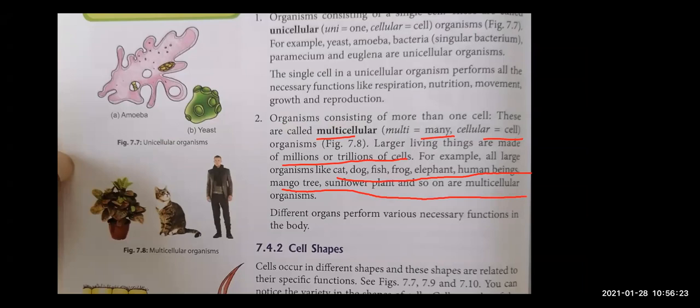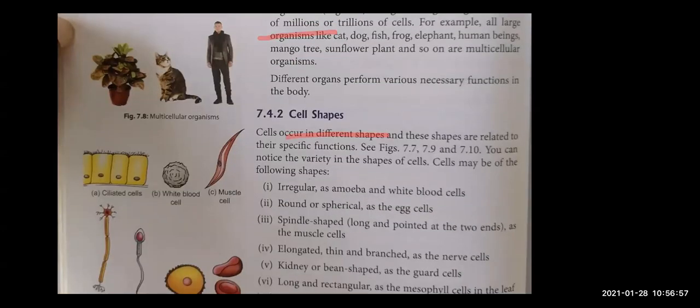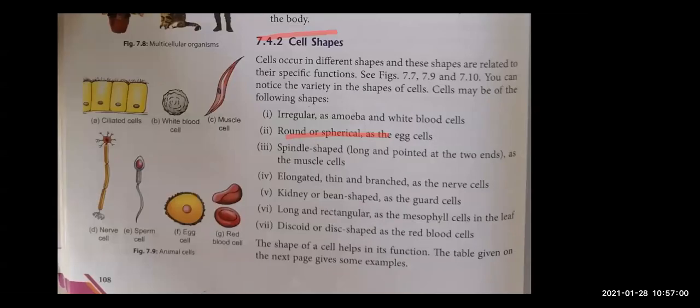So depending upon the cell number, the organism can be classified into two types: unicellular organism and multicellular organism. Unicellular organisms are the organisms which have only one cell. Example: yeast, amoeba, bacteria. And multicellular organisms are the organisms with more than one cell. Example: human, cat, dog, and plants. Right, beta? Now let's classify the organisms based on the cell shapes.